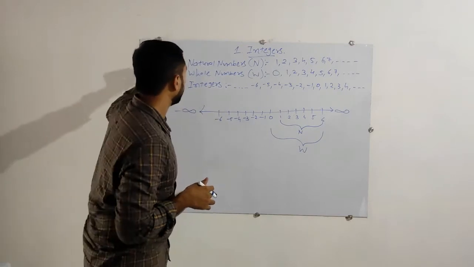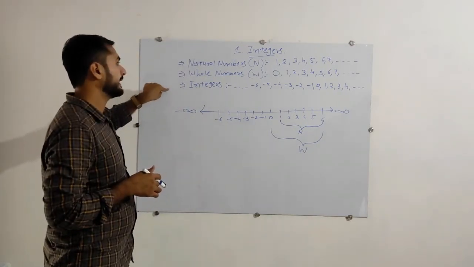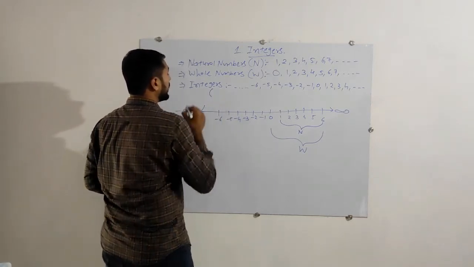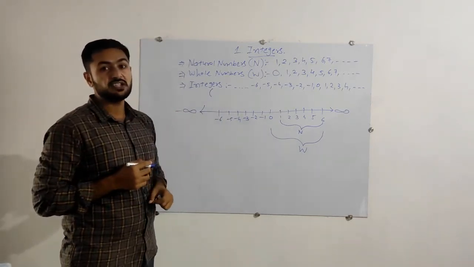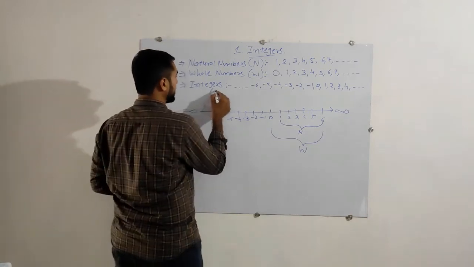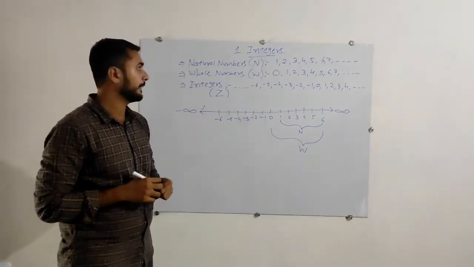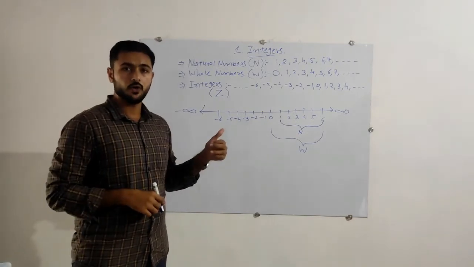Okay, so again: the natural numbers, whole numbers, and integers. Yes, one thing I am missing is the symbol for the integers. Integers are denoted by Z. Integers are denoted by Z. Remember that. Okay. Pause the video to note it down.